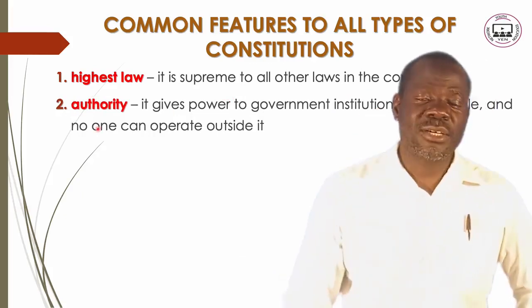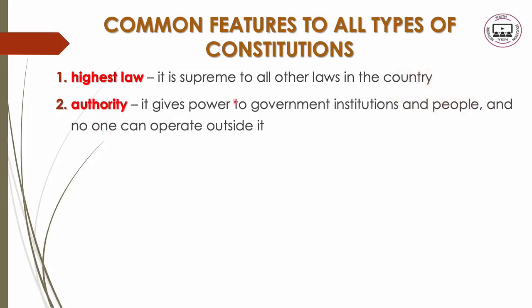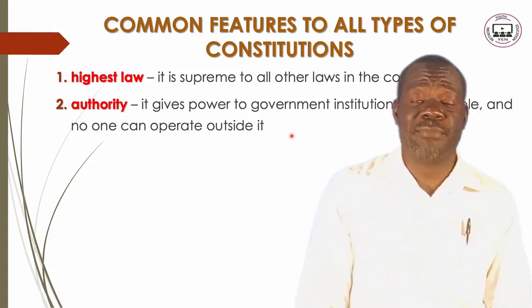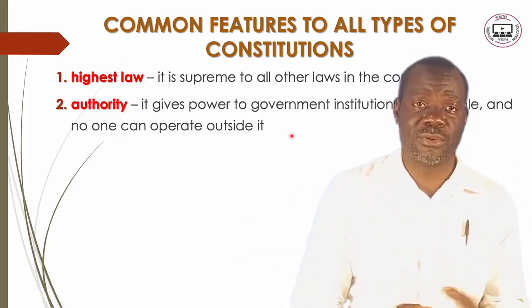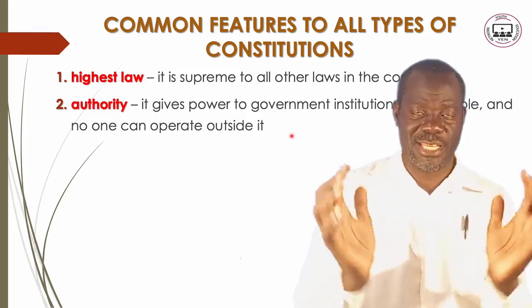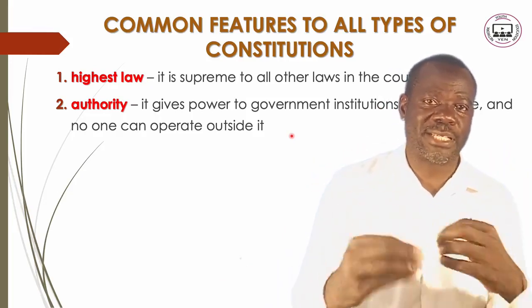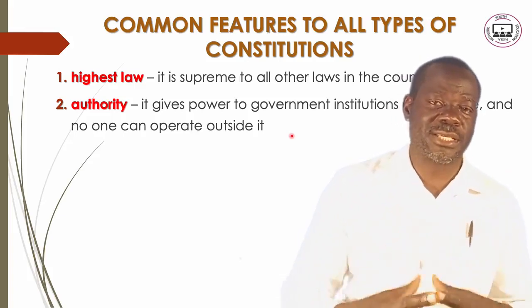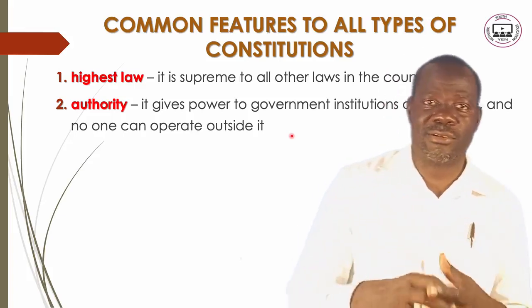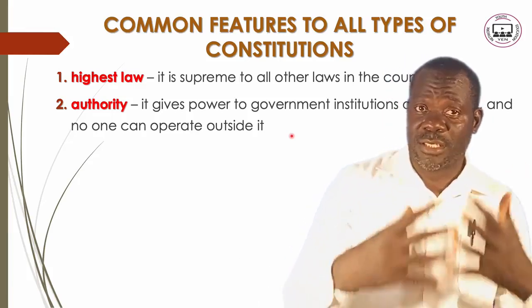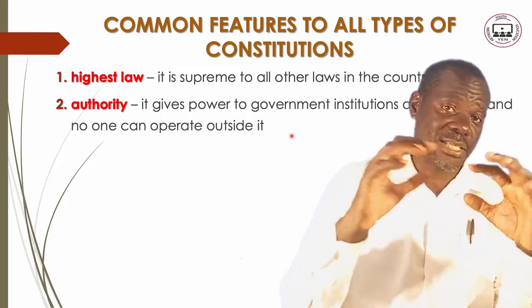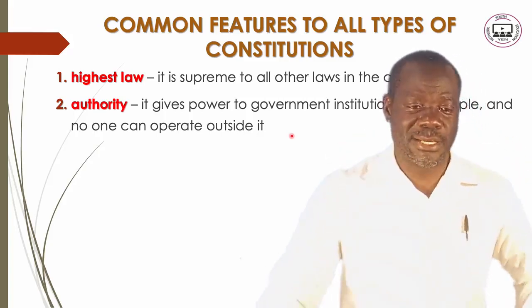Number one, the highest law. We also find authority. It gives power to the government, institutions, and people, and no one can operate outside it. We have maybe sometimes heard that no one is above the law. What does that mean? You work within or inside the law. You cannot operate outside the law. For example, when the law says you should not kill, then you say, no, I don't abide by the law, I am going to kill everyone that I meet. Then the law will come to you because you are supposed to work within the law in a country.